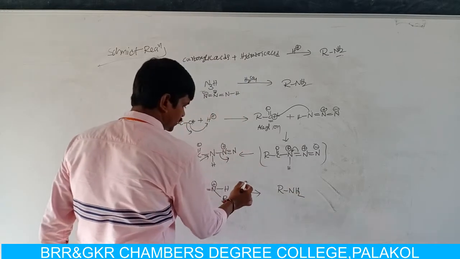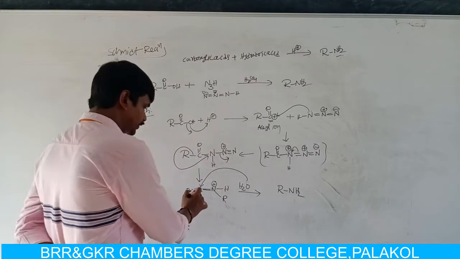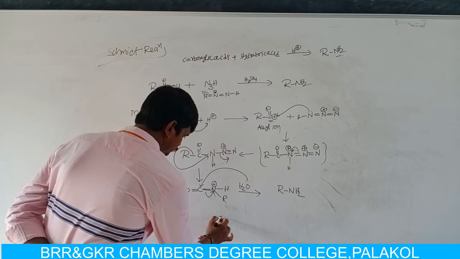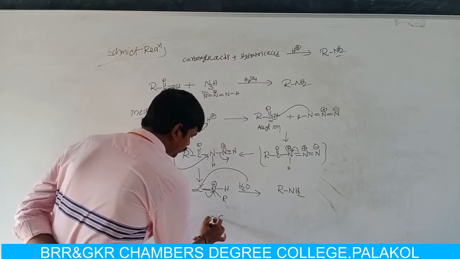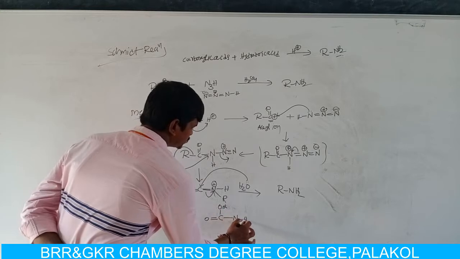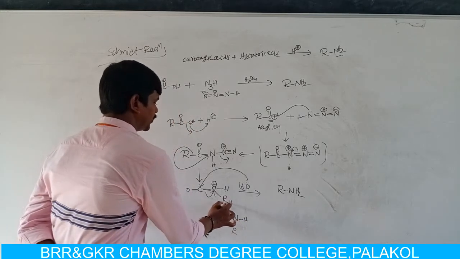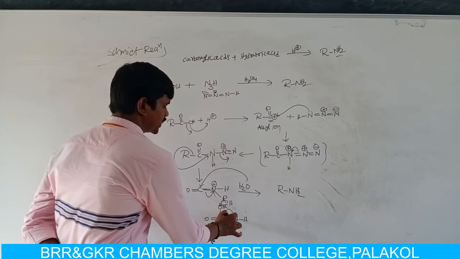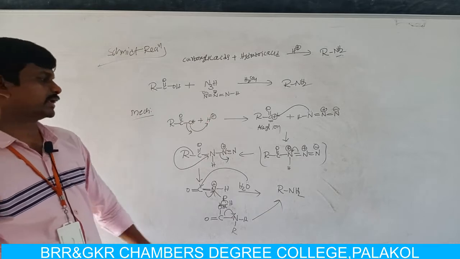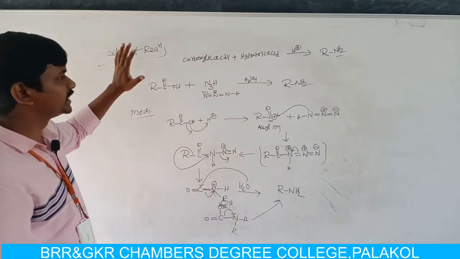How is it generated? The lone pair of electrons present on oxygen is donated to carbon. Now the double bond migrates towards nitrogen. Then it forms C double bonded OH, and it is singly bonded to nitrogen, and it has two groups. Now this carbamic acid undergoes a decarboxylation reaction, then we can get the primary amine. This is the mechanism of the Schmidt reaction.